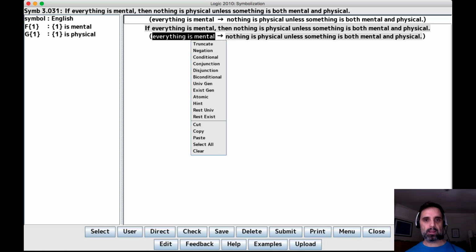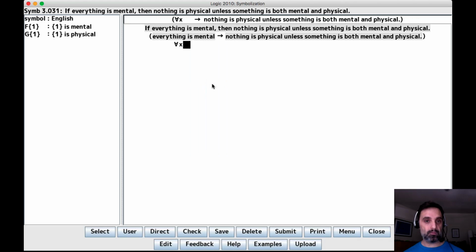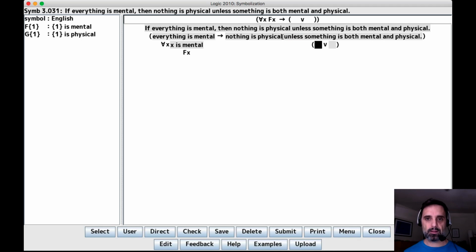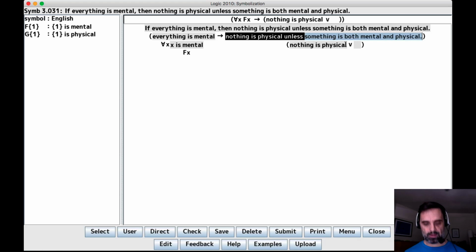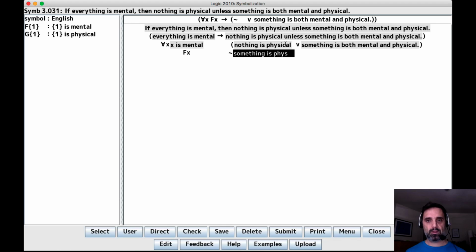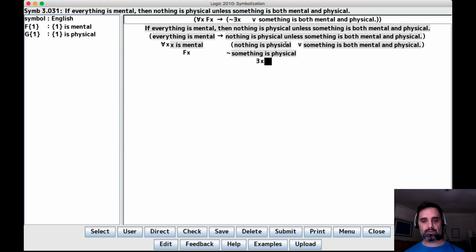Everything is mental. Again, that's an unrestricted universal in this case, so x is mental, and that's fx. Nothing is physical unless something is both mental and physical. The unless passes the removal test, so the unless is the main connective, and unless is or. So we have nothing is physical, and something is both mental and physical. So nothing is physical, that's the negation of something is physical. That's an existential generalization with x is physical, and that's an atomic gx.